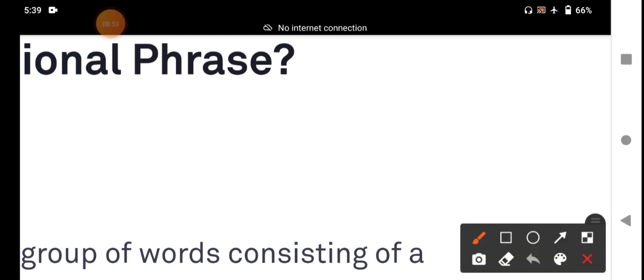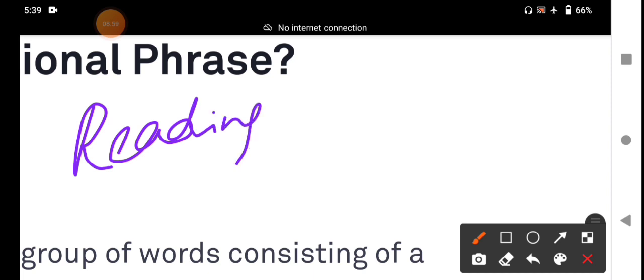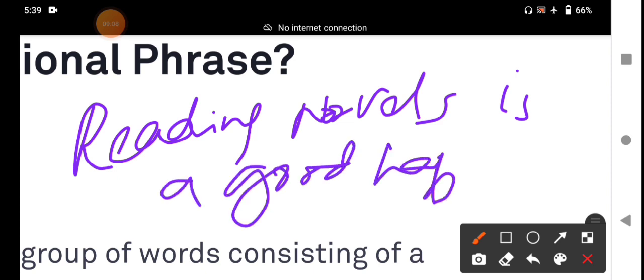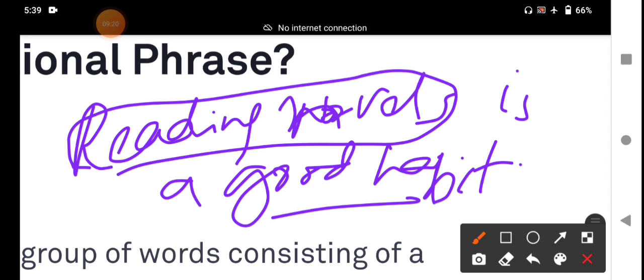For example, reading novels is a good habit. Reading novels, it functions as a subject of the sentence. It is a noun phrase. In the subject place, it may be a noun or a pronoun. Reading novels is a good habit. It is a noun phrase. It is one kind of the phrase.